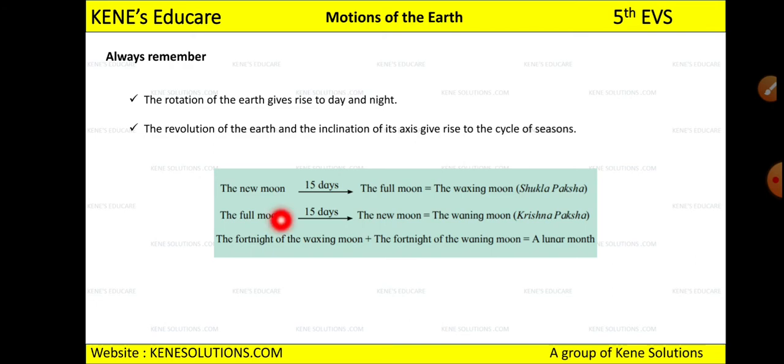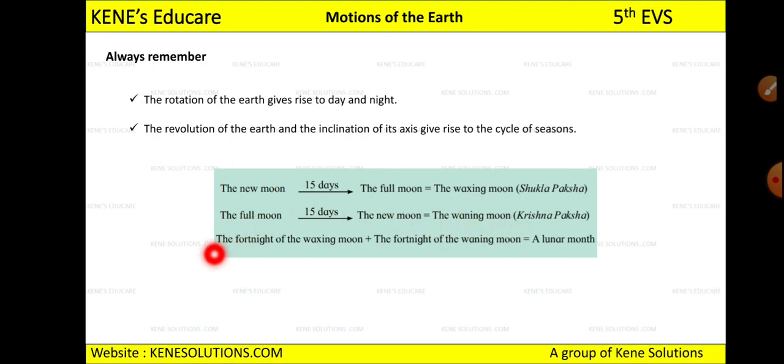See, the new moon day, after 15 days, will become the full moon day. That is called the waxing moon, and that period is called Shukla Paksha. When the new moon changes to full moon, it is called Shukla Paksha in Hindi, and in English you will call it waxing moon. Okay? And from full moon to new moon, that will also take 15 days, and this is called the waning moon, and this is called Krishna Paksha.